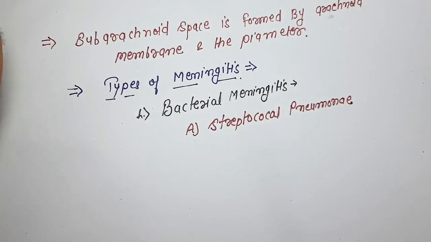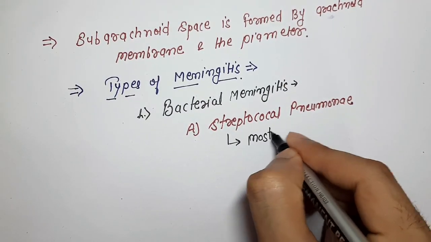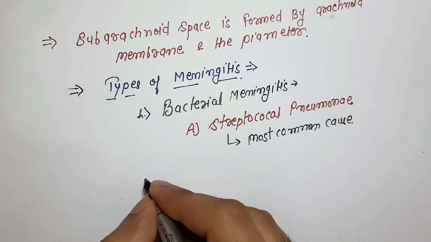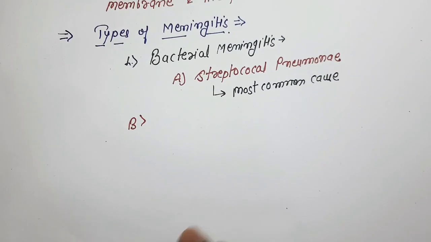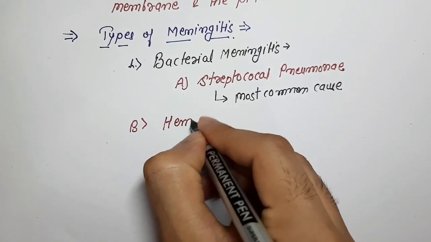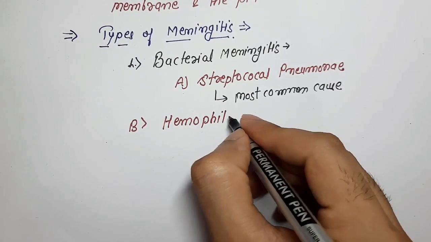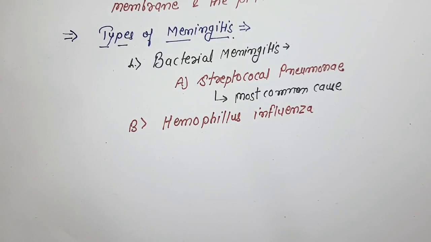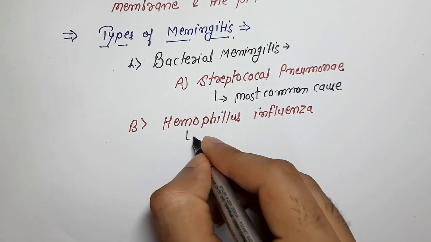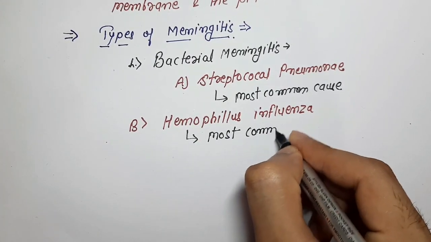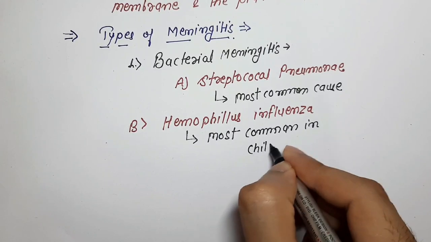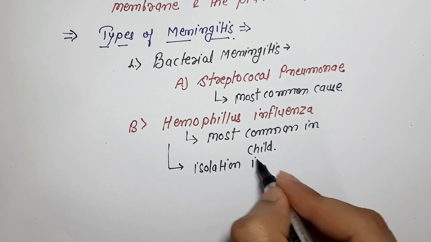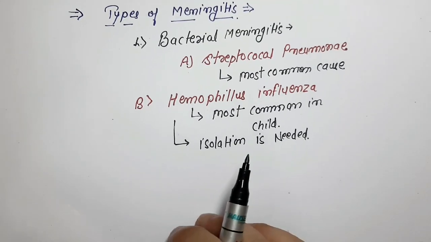Streptococcus pneumoniae is the most common causative organism of bacterial meningitis. Causative organism number 2 is Haemophilus influenzae, the most common causative organism in children. Isolation is needed in a patient with Haemophilus influenzae.